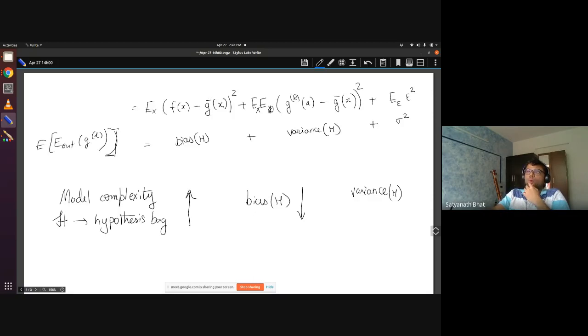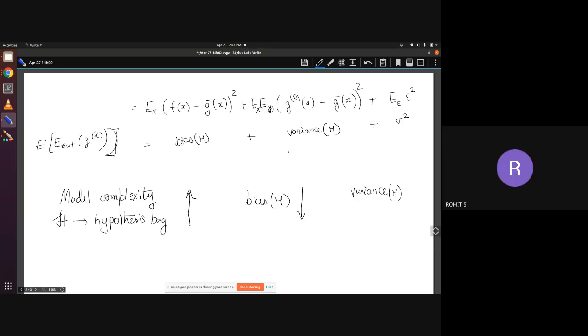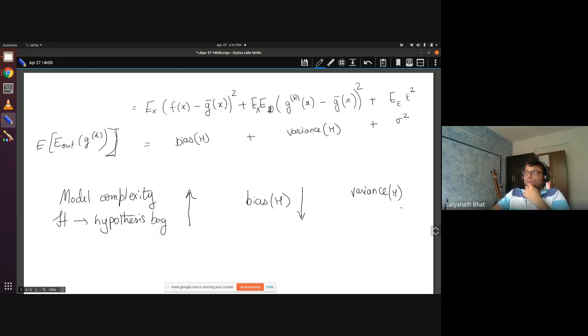When I add more model complexity, I am able to fit f of x better. But if I have too many things in my bag, this g_D minus g-bar will tend to increase because any of these things will start coming. So basically this will also increase. If I increase my model complexity, this will also increase.